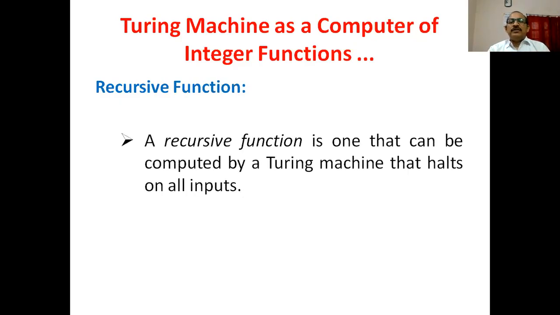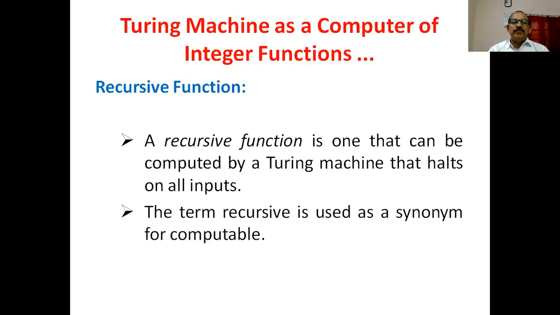A function is a recursive function if there exists a Turing machine that halts on all inputs. Means, in other words, we can say a function is a recursive function if there exists a Turing machine that always halts on all inputs. Means the function is defined on all inputs.